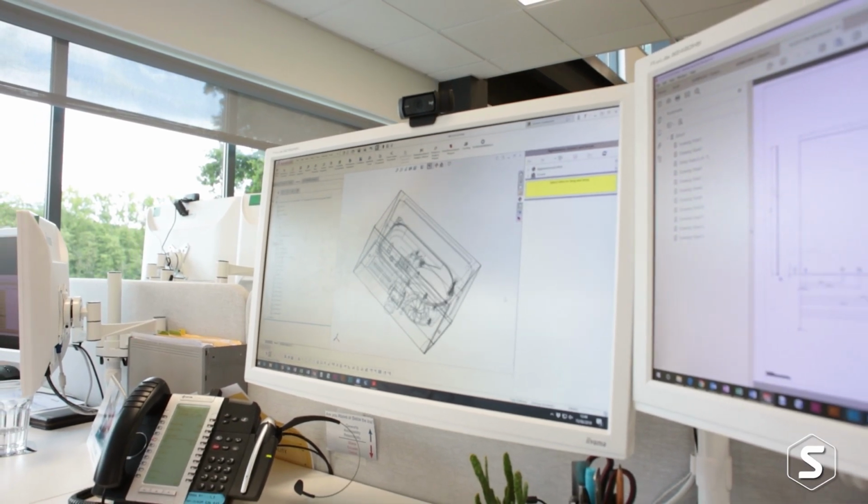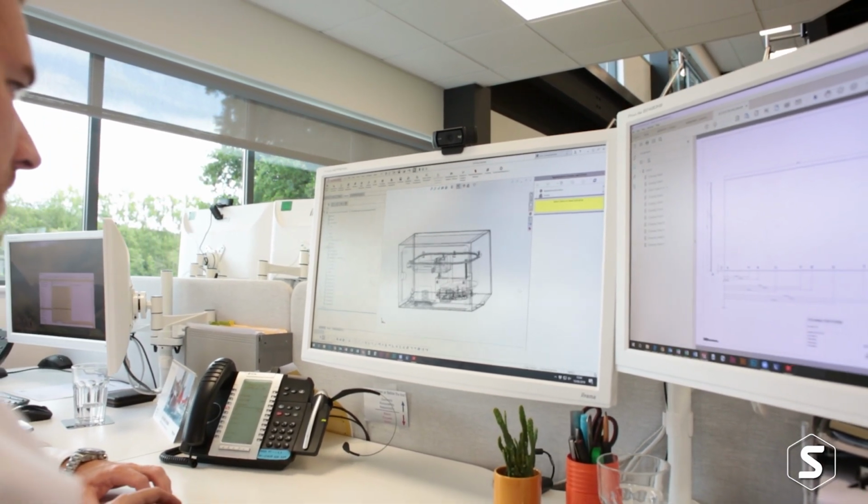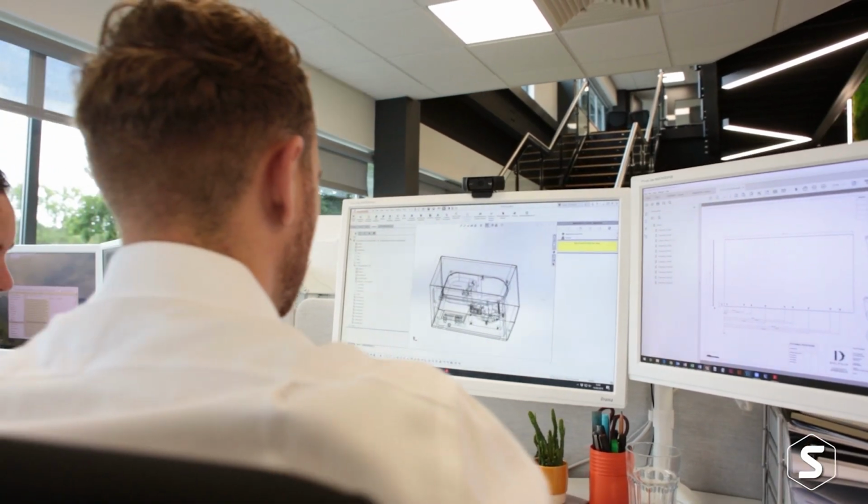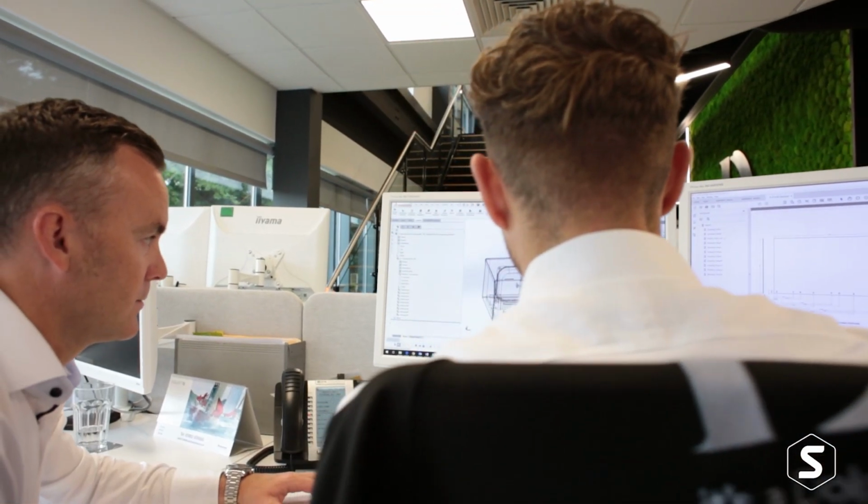So adopting design automation can heavily reduce the time needed to produce certain designs or reduce repetitive design work. So hopefully the process can be much slicker and quicker.